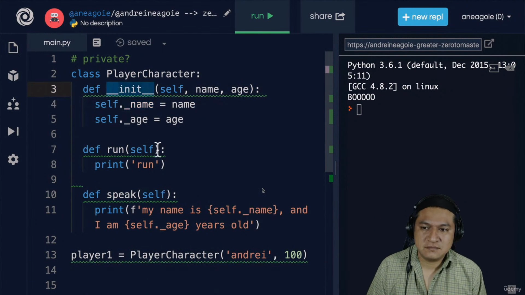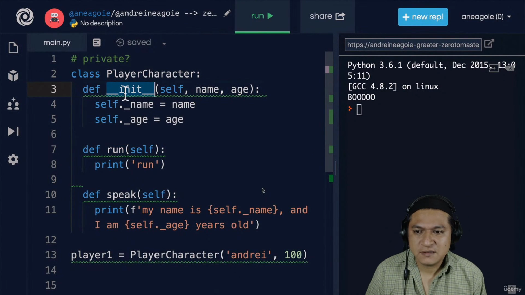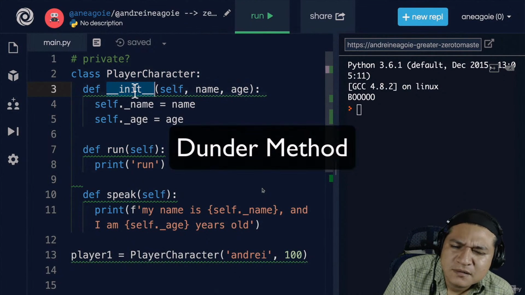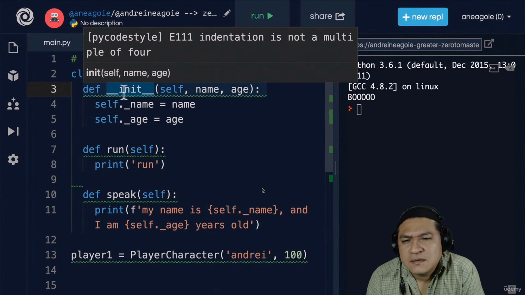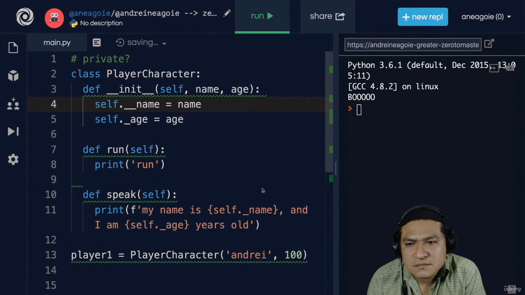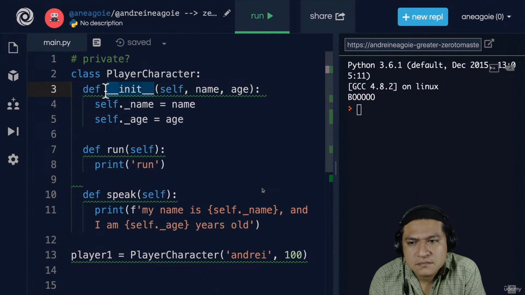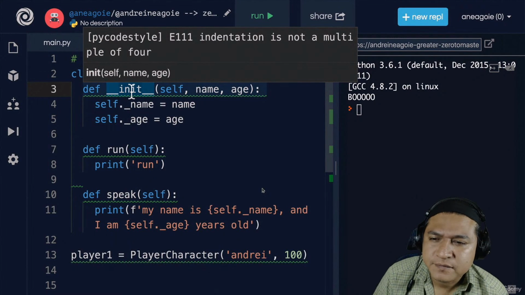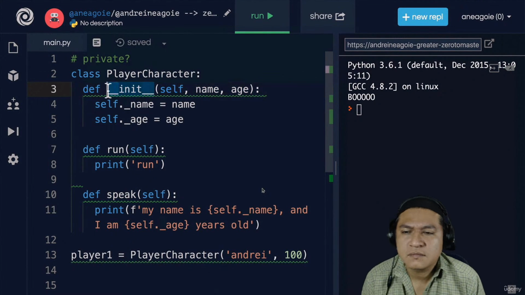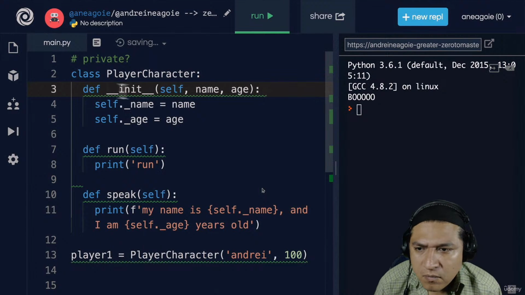What about this double underscore init? Again, this is something we're going to be speaking about very shortly, but it's called a dunder method. That is, it's built into Python. And we usually never write our own dunder methods. We would never write double underscore like this. These double underscores, and there's lots of them, have special meaning in Python. And the reason that they're named like this is because they're saying, hey, if you're writing double underscore for your variable, you're doing something very wrong.